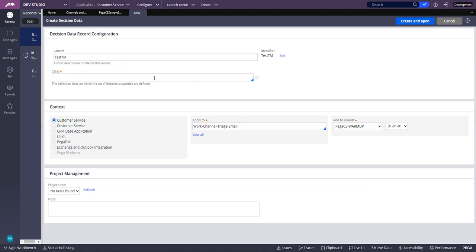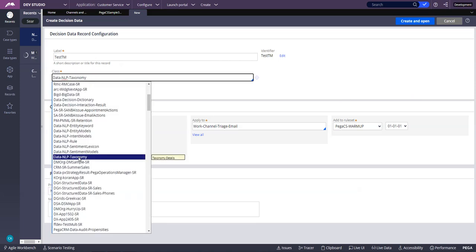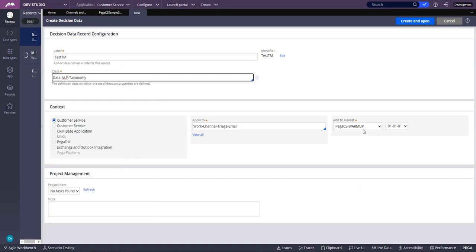So here the label is test TM, and on the class we are going to use data NLP taxonomy. Double click on that one, and then add rule set.